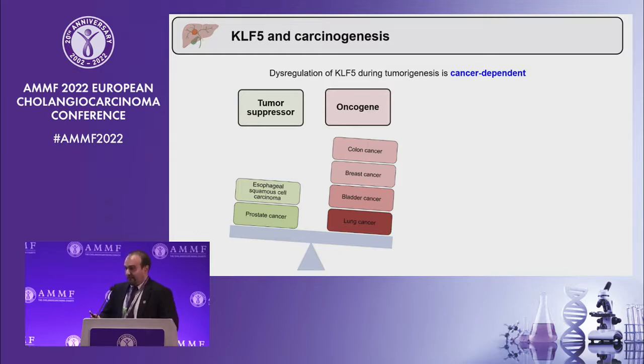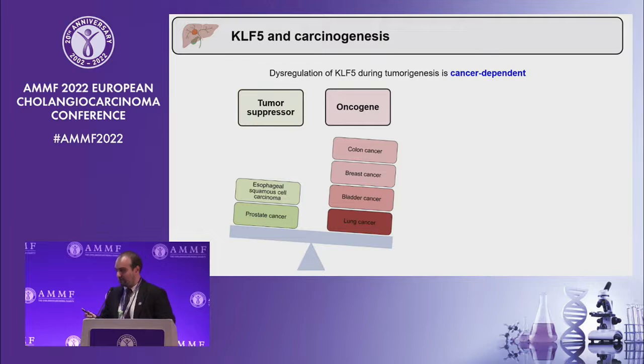We know that KLF5 is dysregulated in different types of cancers, but we know that this dysregulation is cancer dependent. And KLF5 may act as a tumor suppressor or as an oncogene. For example, in esophageal squamous cell carcinomas and in prostate cancer, KLF5 is known to be decreased, acting as a tumor suppressor, while in, for example, colon cancer, breast cancer, bladder cancer, lung cancer, and other types of cancer, such as pancreatic cancer, KLF5 is markedly upregulated, acting as an oncogene.